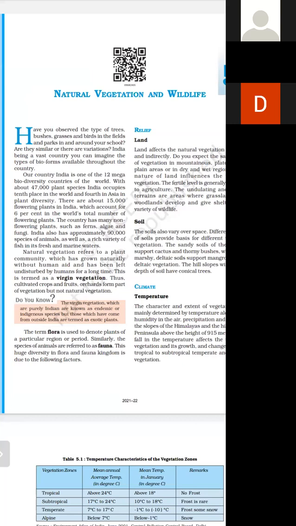सबसे पहले लैंड. Land is there, we call it relief. In the relief, it is called land. It affects the natural vegetation. Land always affects the natural vegetation, and indirectly the nature of the land, that is plain, hilly or plateau, influences the type of vegetation. You will find that the plain vegetation is separate, mountain vegetation is separate.